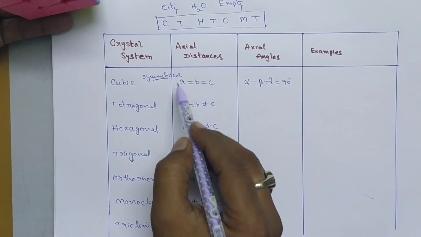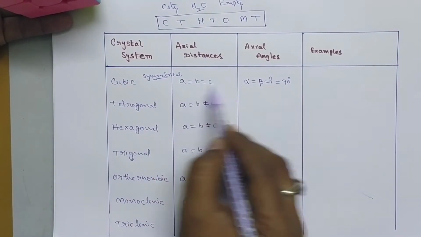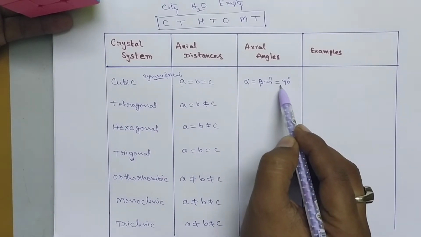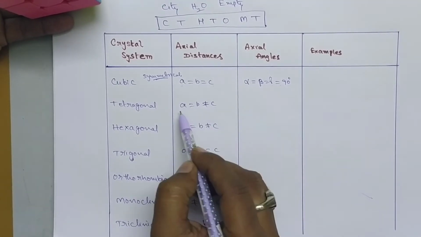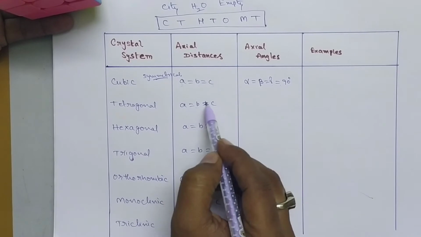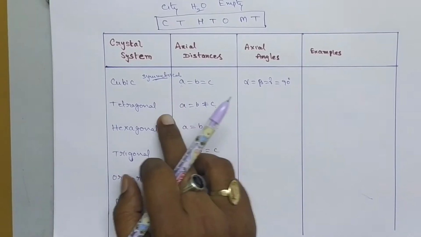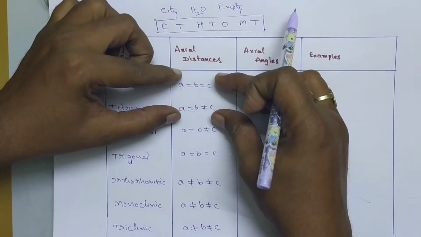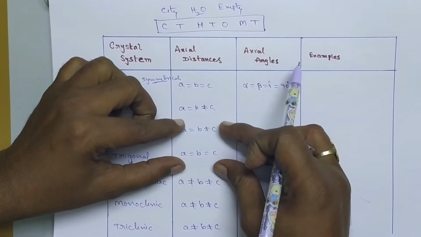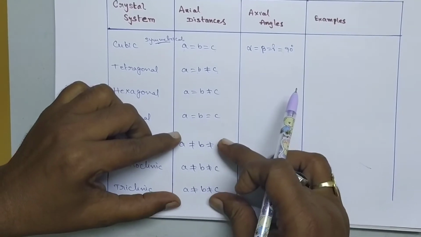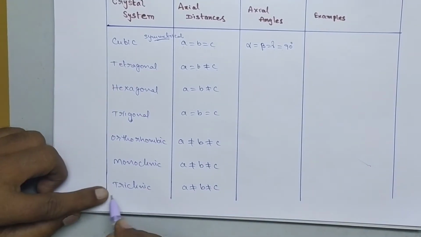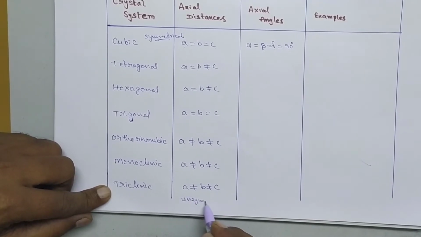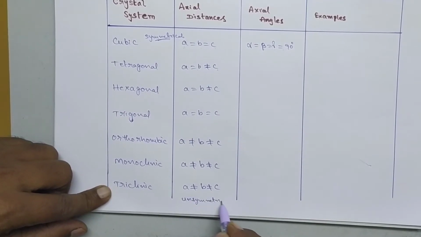So like this you can remember, this is A equal to B equal to C and alpha equal to beta equal to gamma equal to 90 degrees. Tetragonal has A equal to B not equal to C. If you take the mirror image of these two, you can get this one. And finally these are all not equal. Here the triclinic structure is the most unsymmetrical structure.